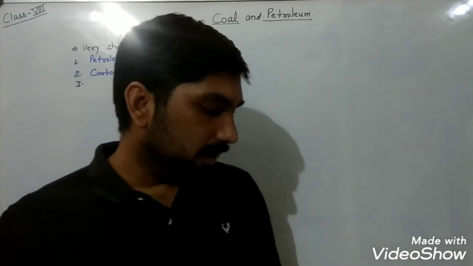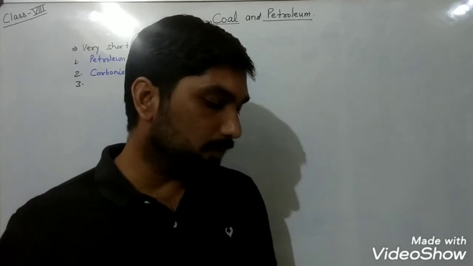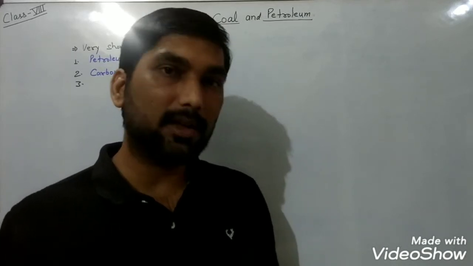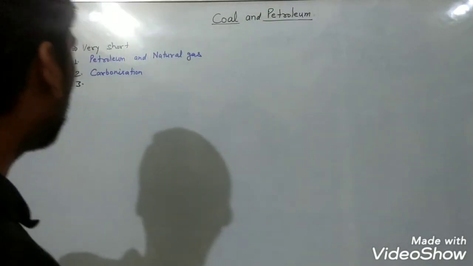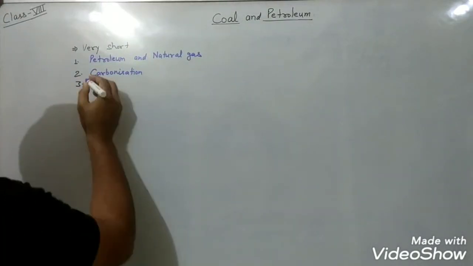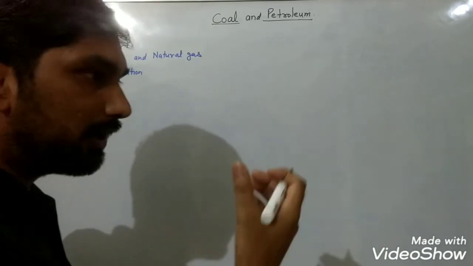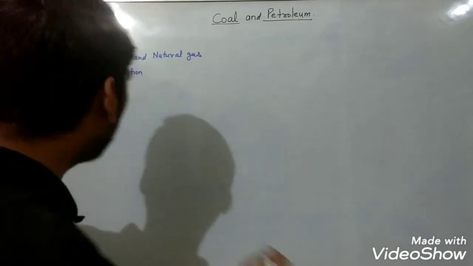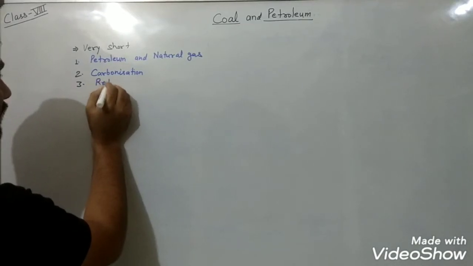Now the third question is asking you, what is the role of coke in metallurgical processes? So in metallurgical processes we are going to use metals, and you know that coke has a lot of carbon in it, so coke is used as a reducing agent.